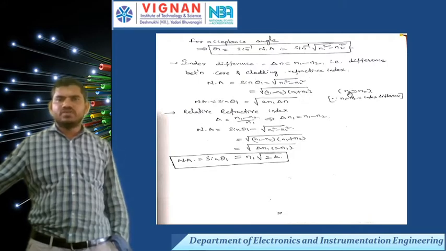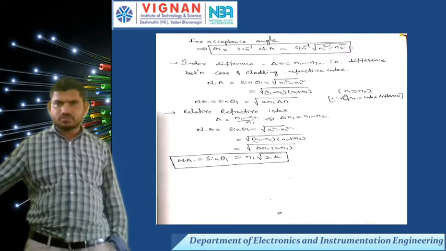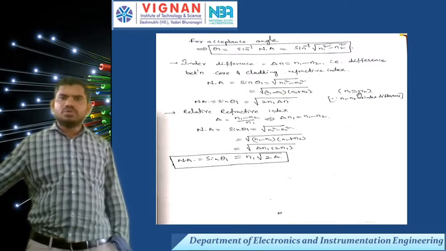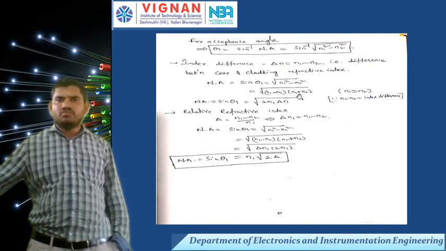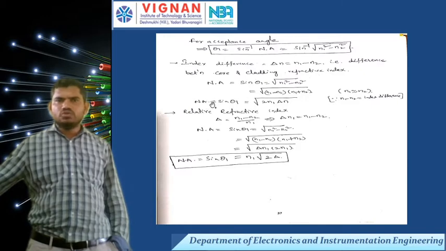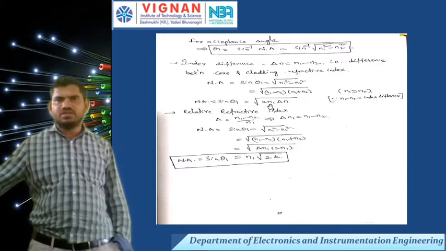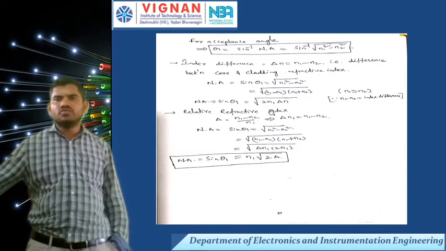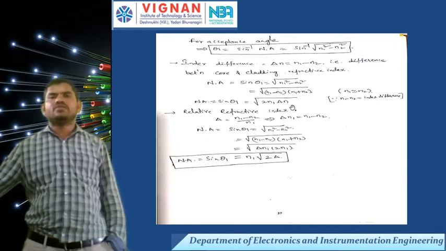Then n1 plus n1 is equal to 2n1, and n1 minus n2 is nothing but delta n. This is the numerical aperture for index difference. In general, it is under root of 2n1 into delta n.